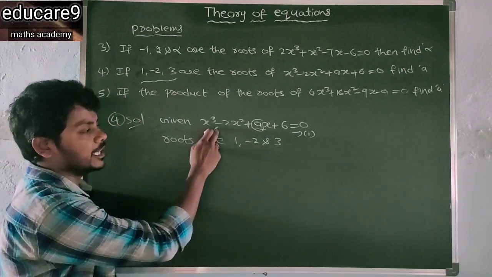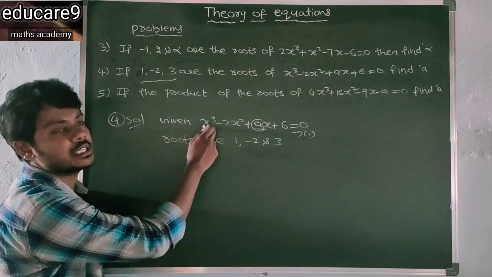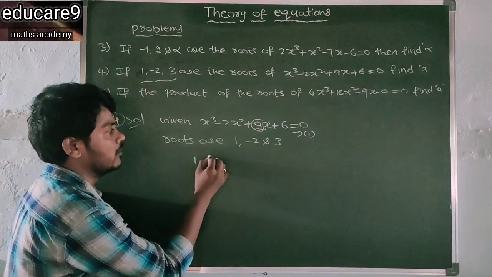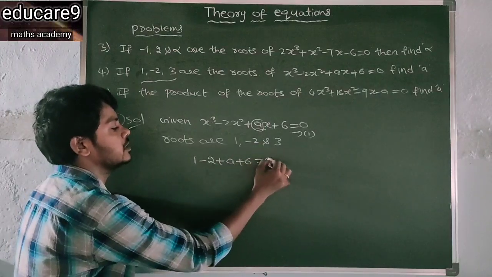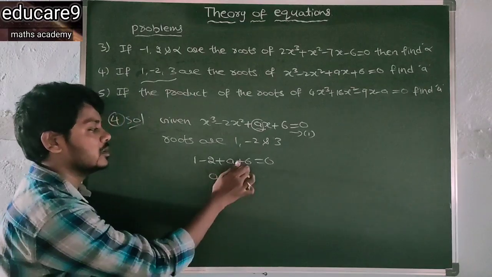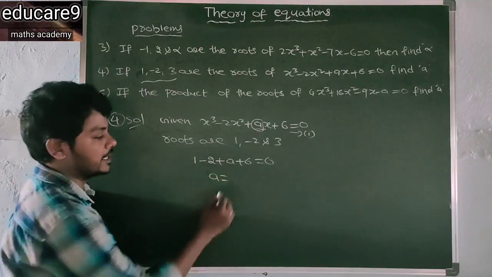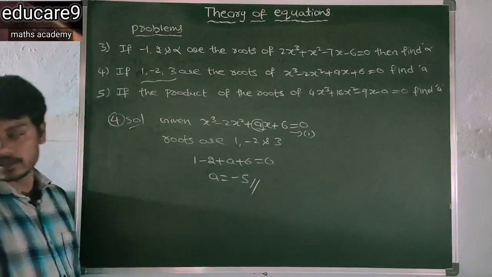Therefore substitute 1 here. Because 1 is a root of this equation, we get 1 minus 2 plus a plus 6 is equal to 0. So what is the a value? 7 minus 2 is 5, that is minus 5. So the a value is minus 5.